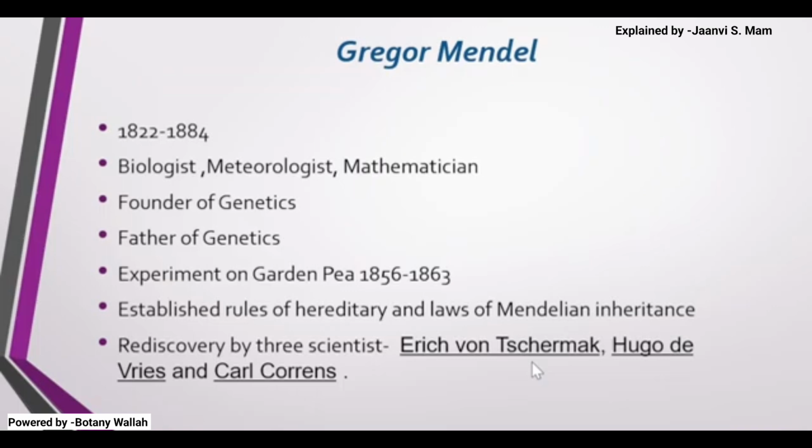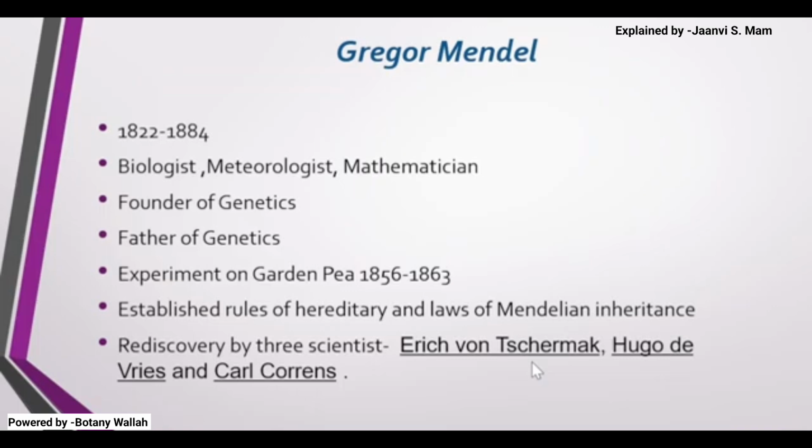He was the founder of genetics because he was the first person to carry out experiments to understand heredity, what inheritance actually is. He spoke about his laws of inheritance, and hence it is named Mendelian inheritance. He gave the rules of heredity.